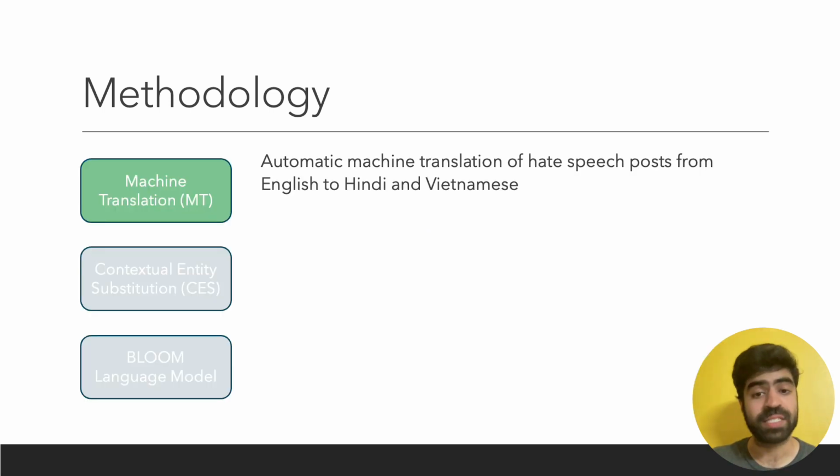As the name suggests, the machine translation method simply translates the hate speech posts from the curated dataset in English to our languages of interest, which are Hindi and Vietnamese. This method, however, falls short specifically for hate speech because of the contextual nature of this task.